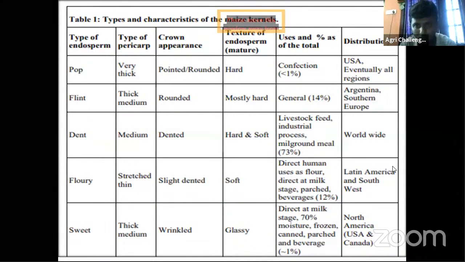cattle and poultry feed. Then use is worldwide. This is cultivated worldwide, and dent corn consists of 73% of the total maize.